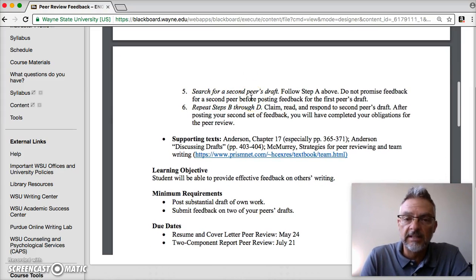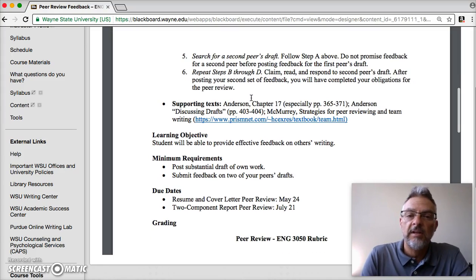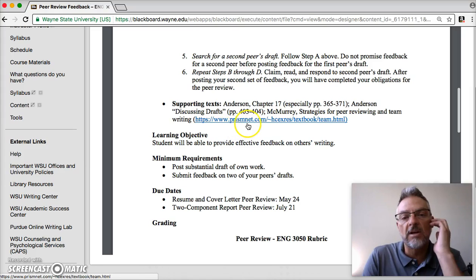Then you do it a second time, repeat those steps, and then here is that link when we read McMurray earlier, and he talks about excellent ways.